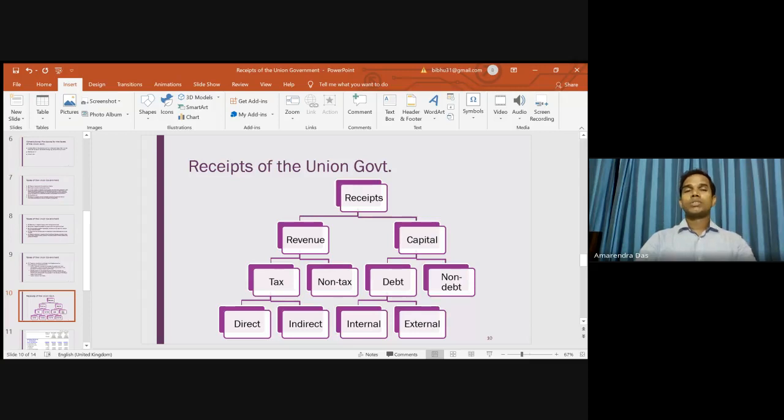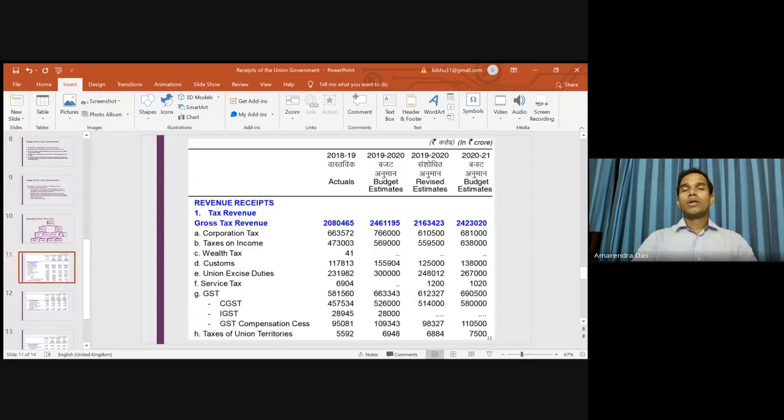So from different sources, it can borrow. That is from external sources. So this is the broad structure of the receipts of the union government. Now, coming to the real picture, this is the budget of 2020-21. So I request the viewers to go to the India Budget website and see this, so that you get a real feel of the budget or the sources of the receipt of the union government.